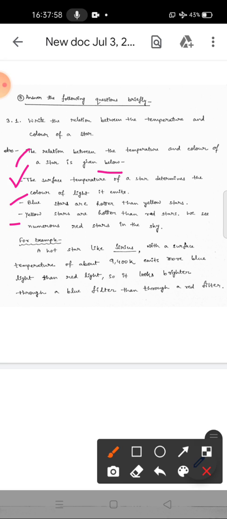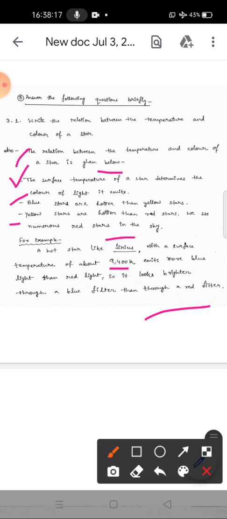For example, Sirius is a hot star with a surface temperature of about 9400 Kelvin. It emits more blue light than red light, so it looks brighter through a blue filter than through a red filter.